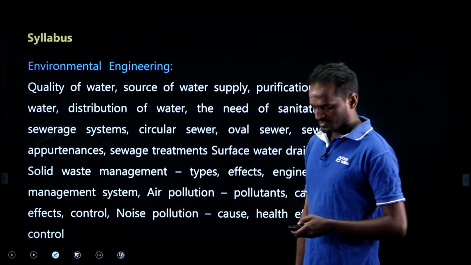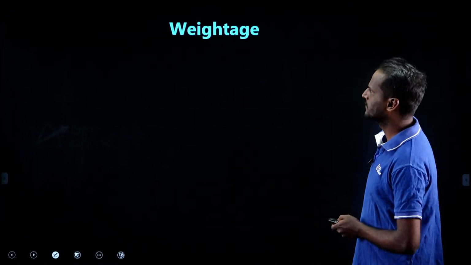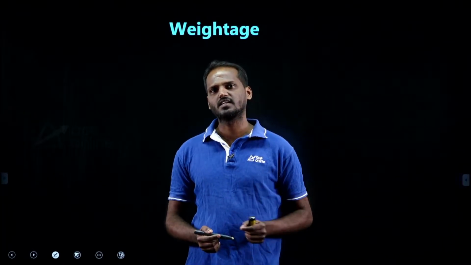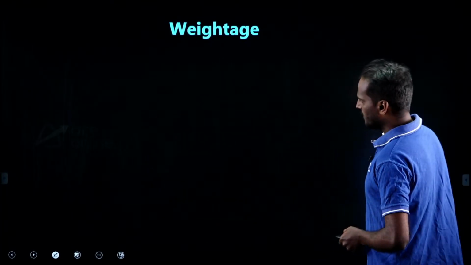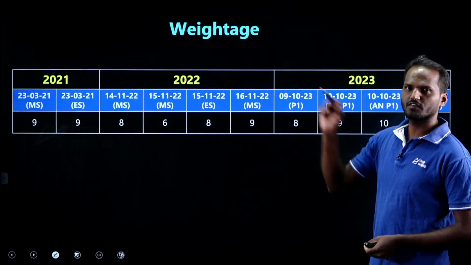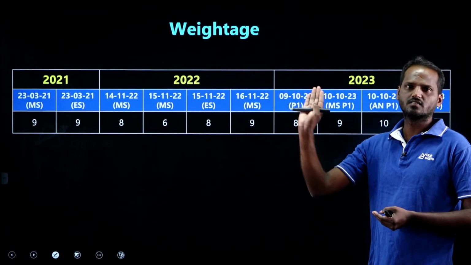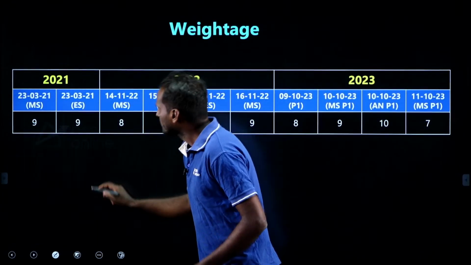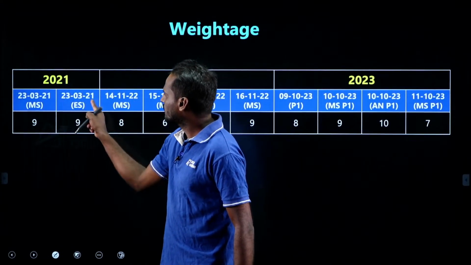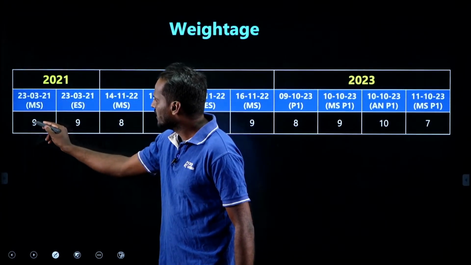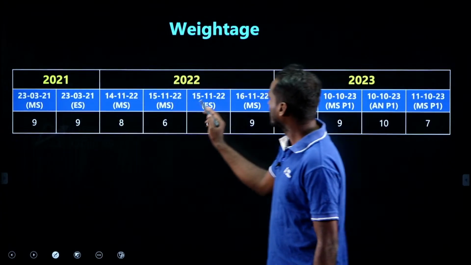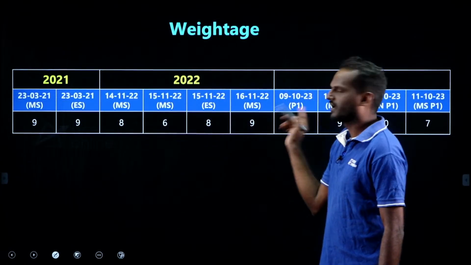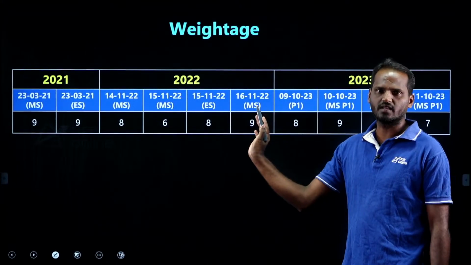Let us discuss its weightage. For your SSC JE exam, we have a very good number of questions in environmental engineering. I have taken the latest 3 years of weightage. In 2021, in 2 sessions, morning and evening, there were 9 questions each. In 2022, 4 sessions, almost 8, 8, 6, 8, 9. Each session's number of questions is displayed here.